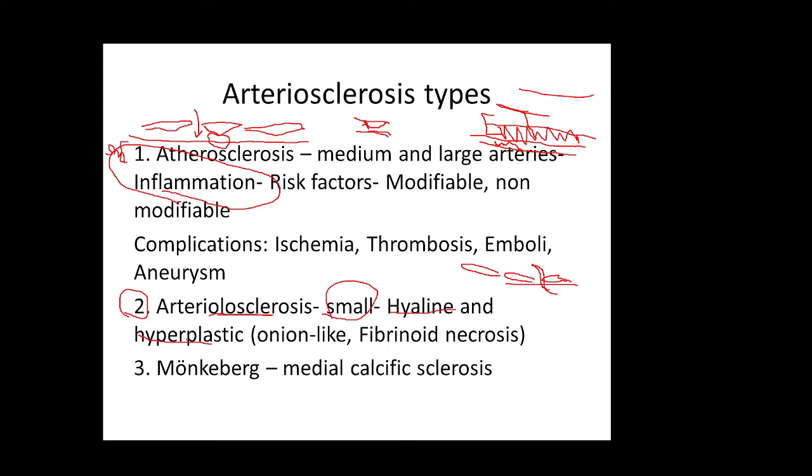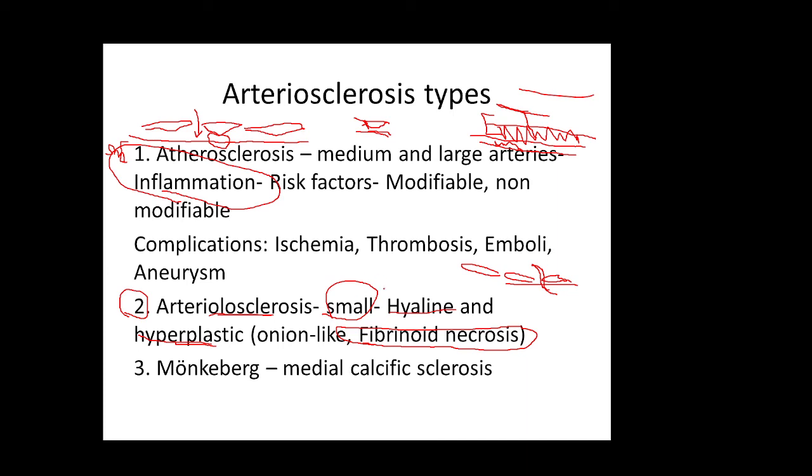In contrast to that, in hyperplastic arteriolosclerosis, there will be hyperplasia of the vascular wall, and this is seen in malignant hypertension, and the type of necrosis in the vascular wall is called fibrinoid necrosis. So this is really important. Arteriolosclerosis affects the small vessels and the arterioles. There are two types. It's either hyaline arteriolosclerosis, which is seen in patients with diabetes or patients with hypertension, and